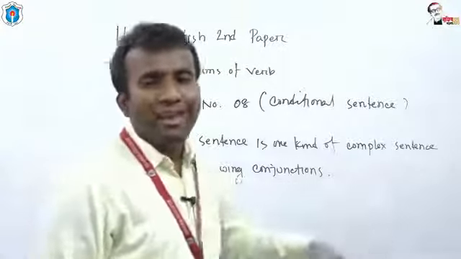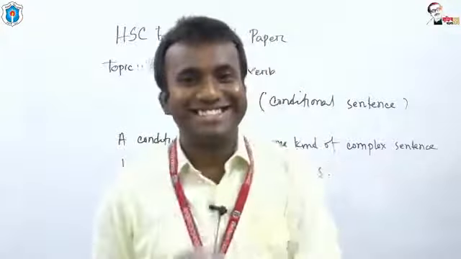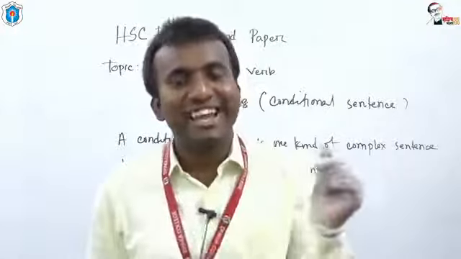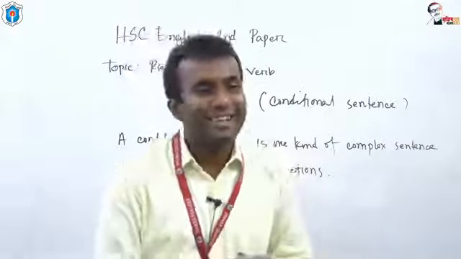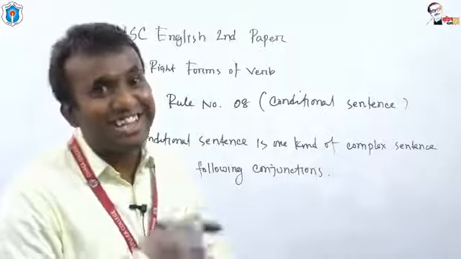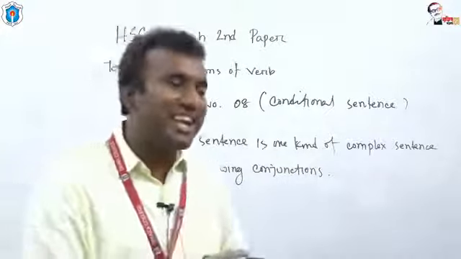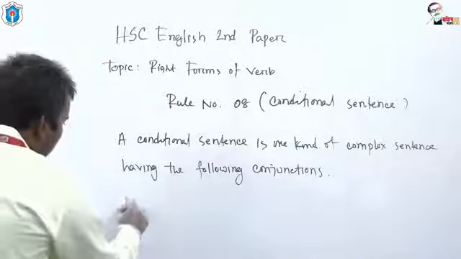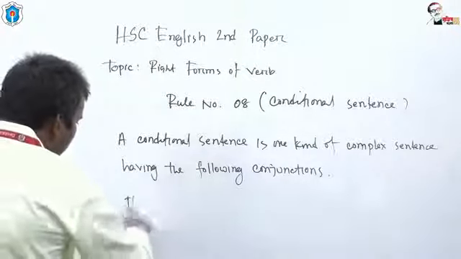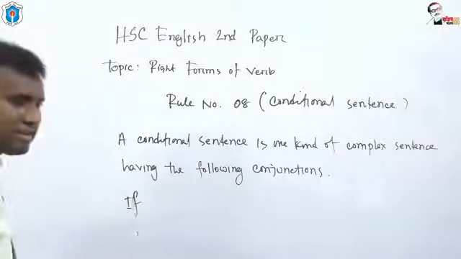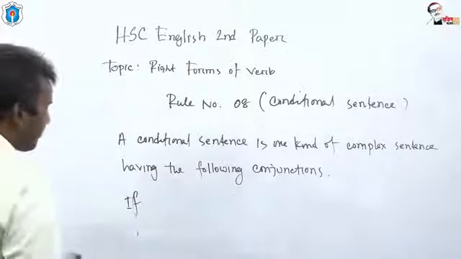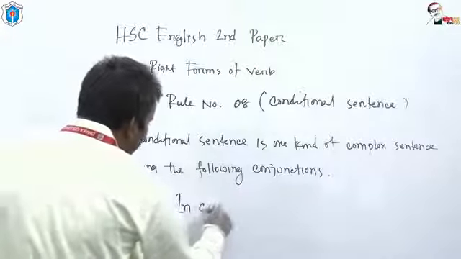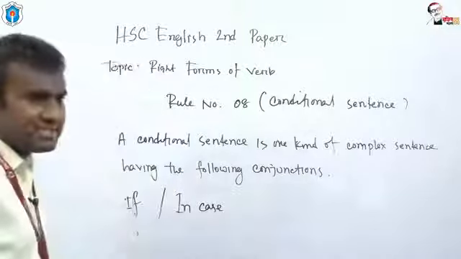So there are some conjunctions which are mandatorily used in conditional sentences. So what are the conjunctions that we usually use in conditional sentences? The first one is if. And the second one is in case.